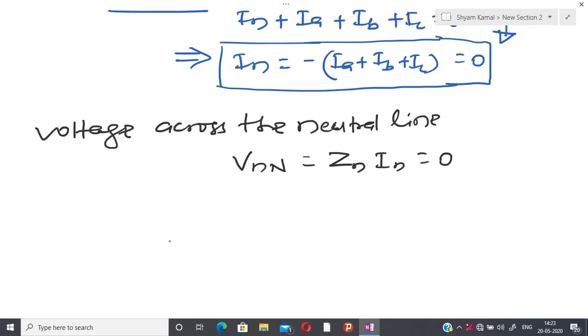Because whenever some mismatch comes into the picture, the value of In may have some finite value, but it is connected to the ground. Due to that reason, all current will enter inside the ground.